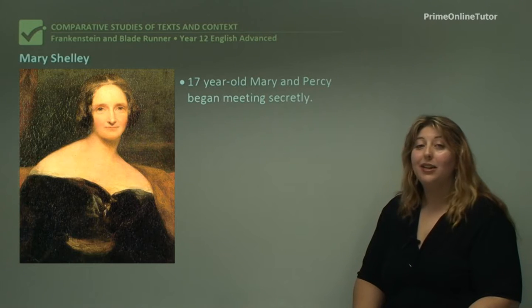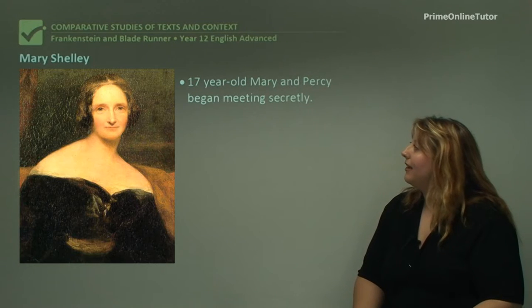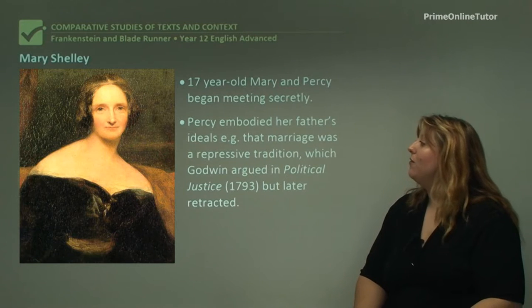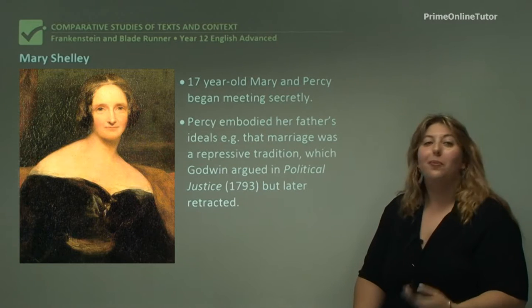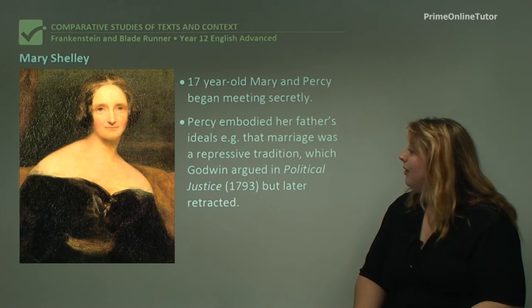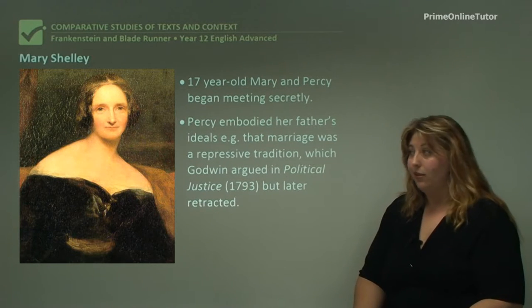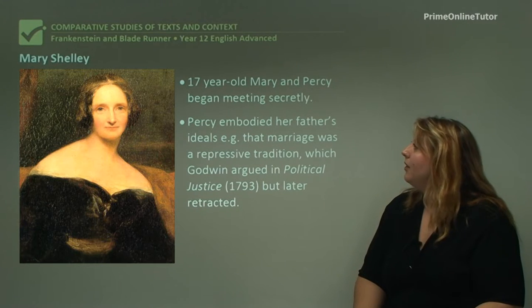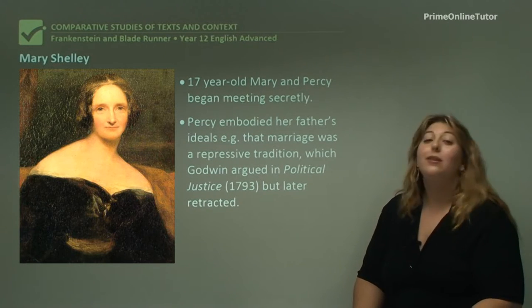However, the 17-year-old Mary and Percy began to meet in secret. Percy embodied her father's ideals, such as marriage being a repressive tradition, which Godwin argued in Political Justice in 1793. But later he retracted that and became more conservative as he got older. But as far as Mary was concerned, Percy was just like her father.